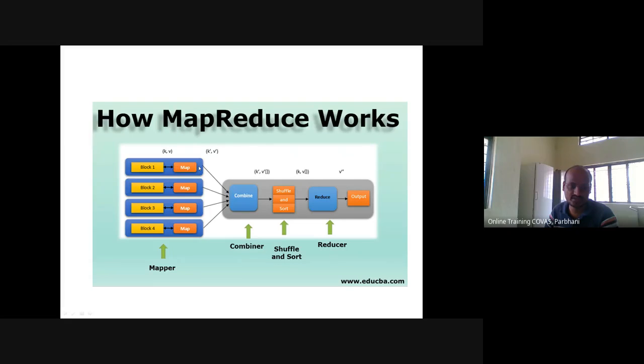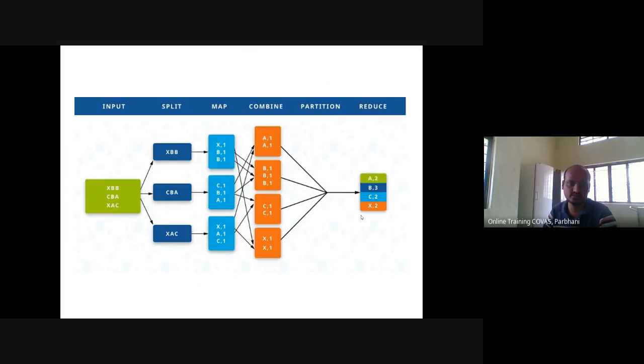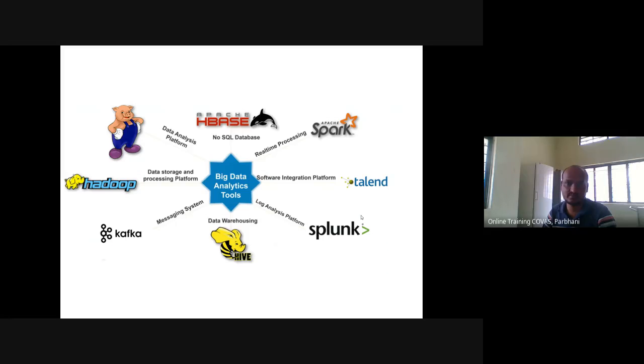So the job is distributed. This is a mapper function, then combiner, shuffle and sort, and then reducer. So this is mathematical. Basically this is a deep concept, but just for introduction I'm showing this slide. This is again the external workflow: how data is transformed and how the result is given out. So input data, split, map, combine, partition.